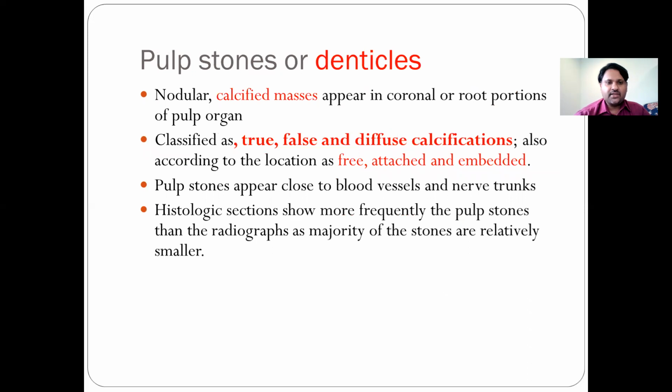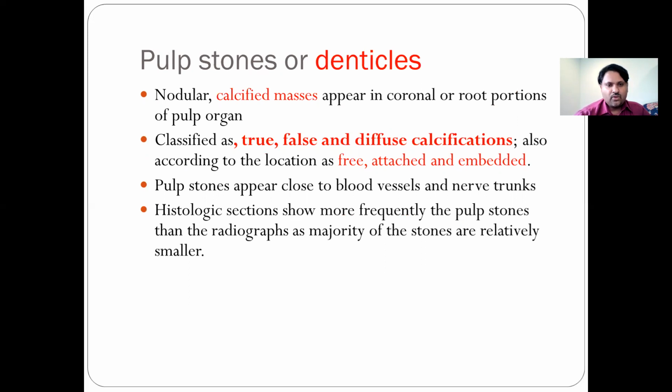The important question they ask, again as a short note, is on pulp stones or denticles. So either the question is going to be asked as denticles, or they're going to ask you as pulp stones. Or when they ask you about the age changes of pulp, you need to write all the points, and along with that, you need to write also about the pulp stones or denticles. So now let us see what pulp stones are.